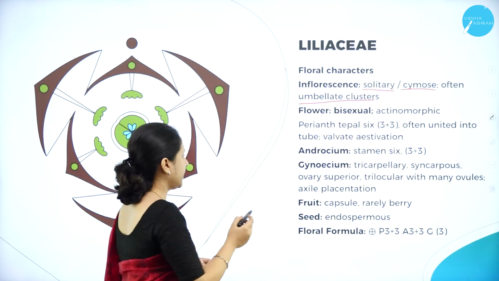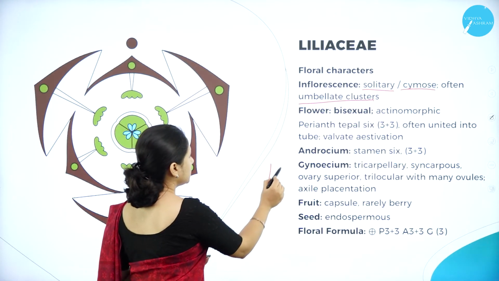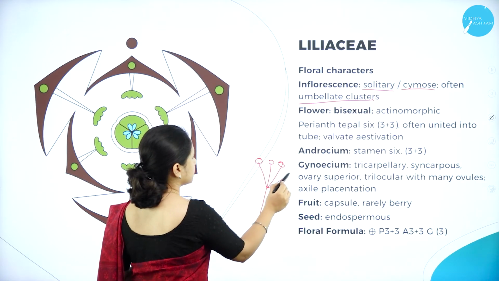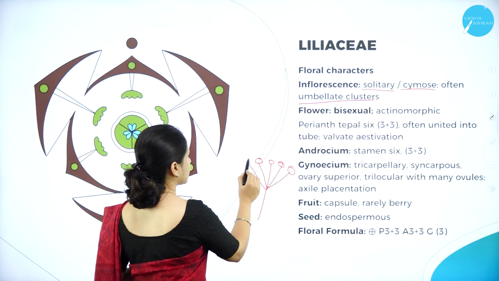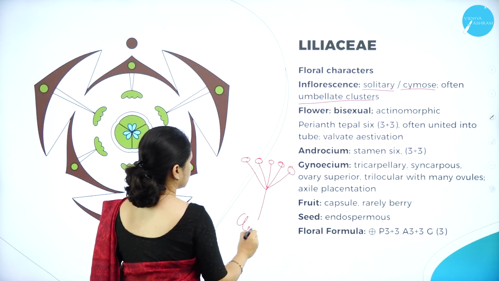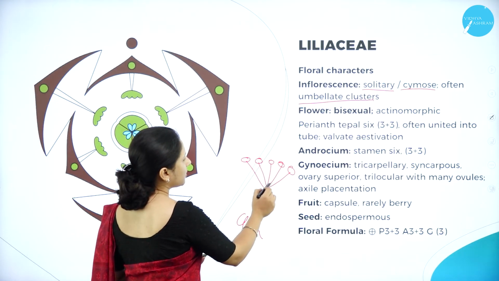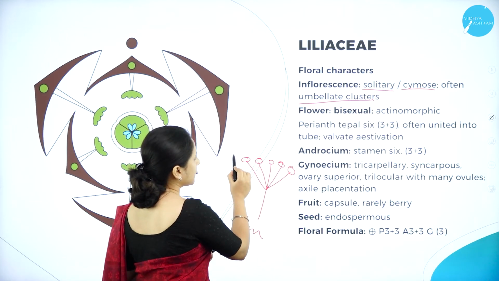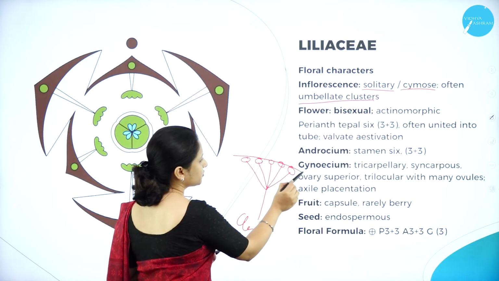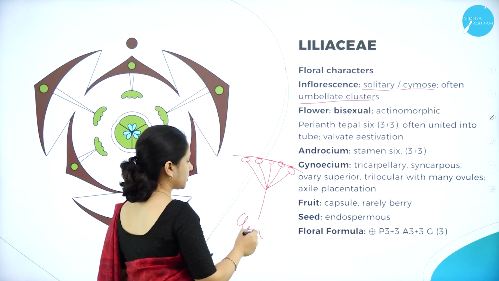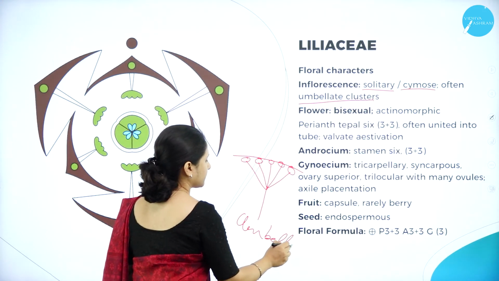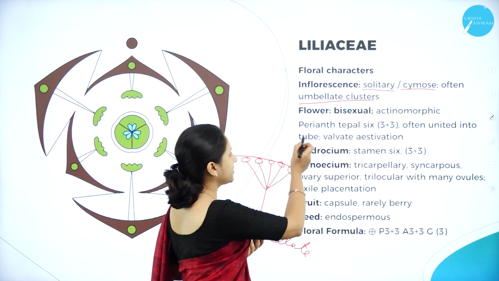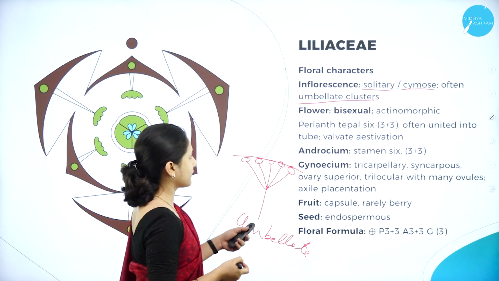So what is umbellate? All the flowers will come in one line. This is umbellate. One main axis, and all the lateral axes will be produced in such a way that at the end all the flowers would lie in one particular straight line. The inflorescence is in umbellate clusters, as I have drawn here and shown you.